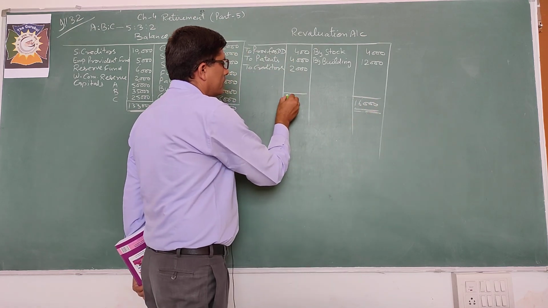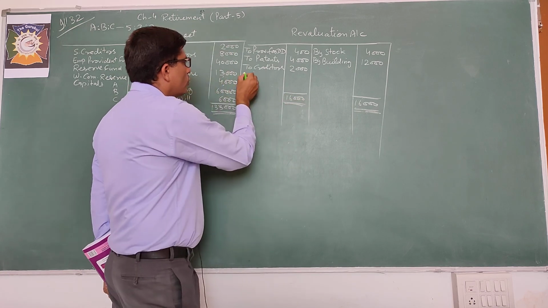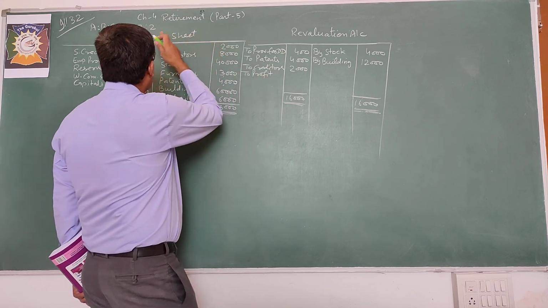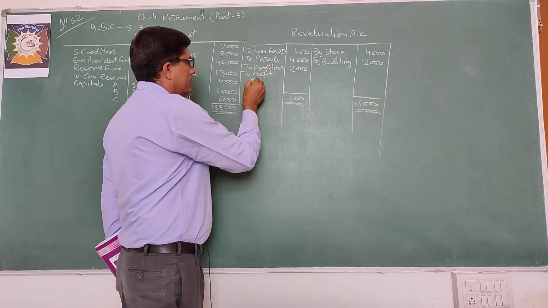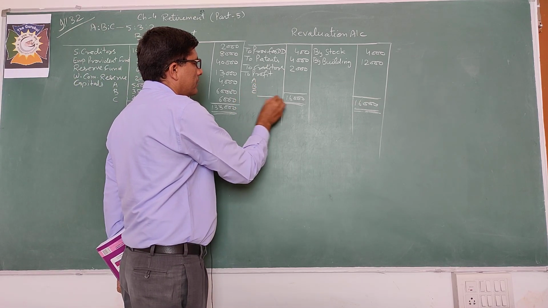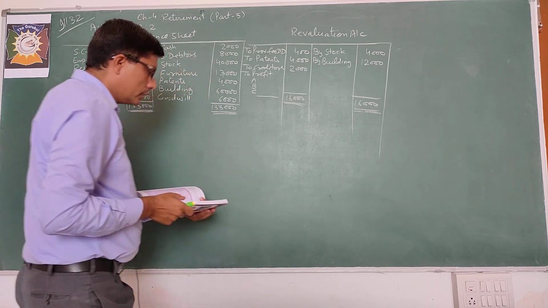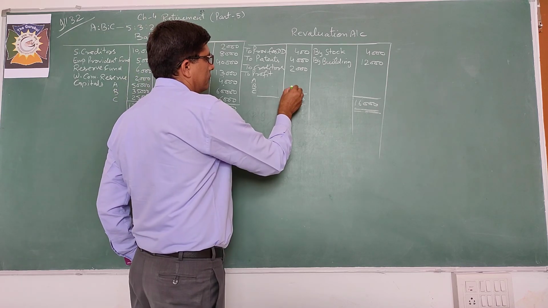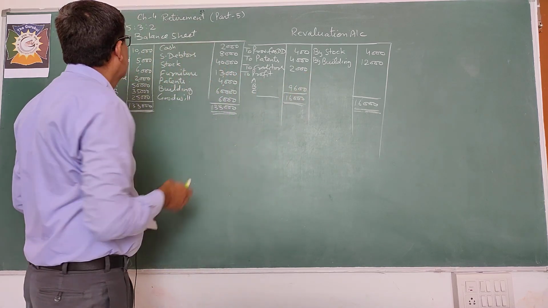Write the same total here, 16,000. The profit is transferred to all partners A, B, C in 5:3:2. So 6,400 deducted, it will be 9,600. So 9,600 distributed in 5:3:2.